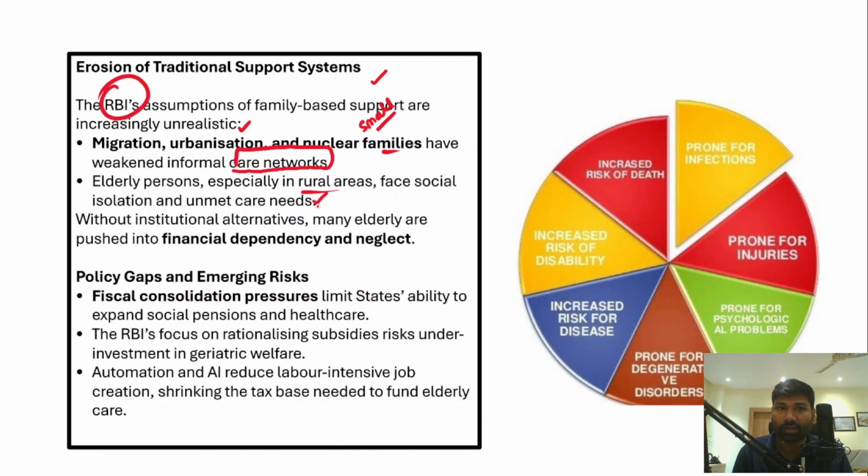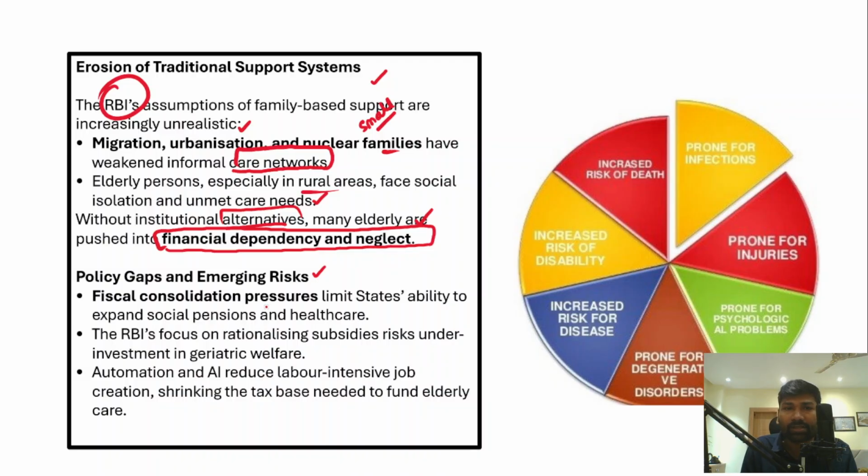Therefore, without alternatives like insurance, income support, and pensions, many elderly are pushed into financial dependency and neglect, so they may not live a dignified life during old age. However, there are certain policy gaps as well, and these policy gaps may create certain risks.